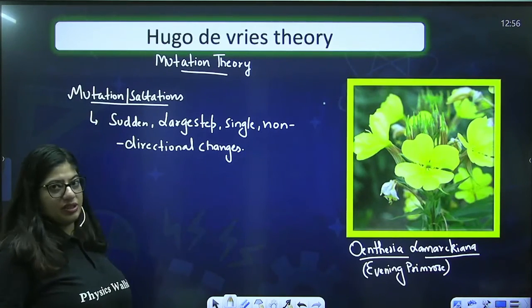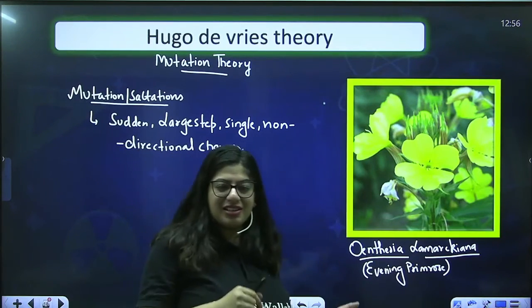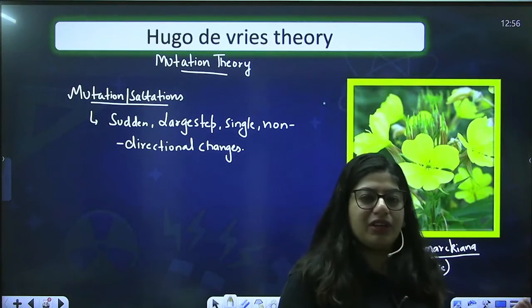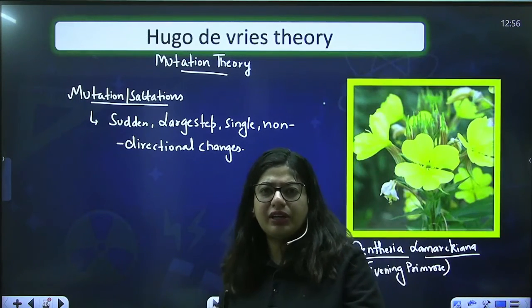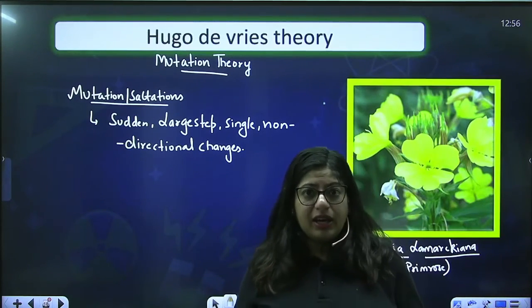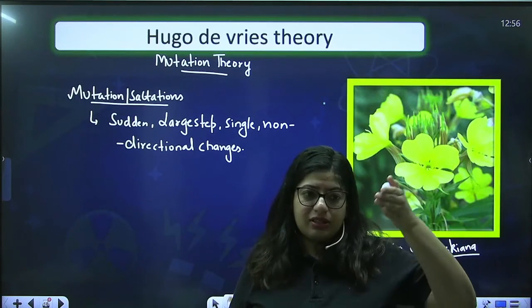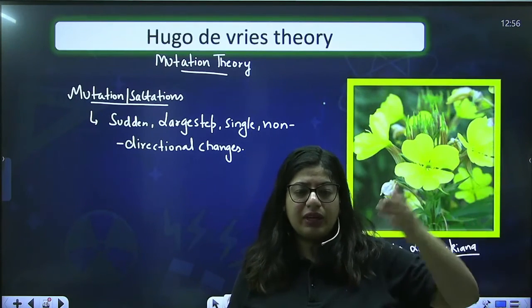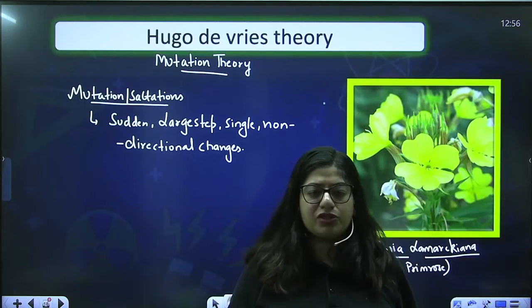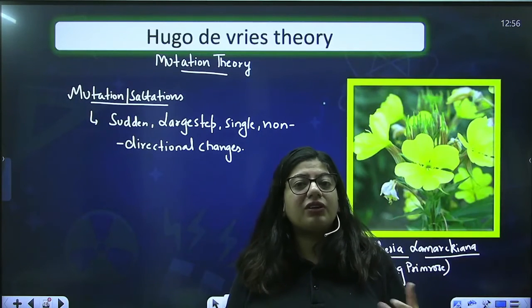Darwin said the changes that occur in the organism are small scale variation. They are very small, they get accumulated and the organism gets changed. And he also said the changes will always be good. So he gave the directional form of evolution. But on the other hand, Hugo de Vries gave a new thing.